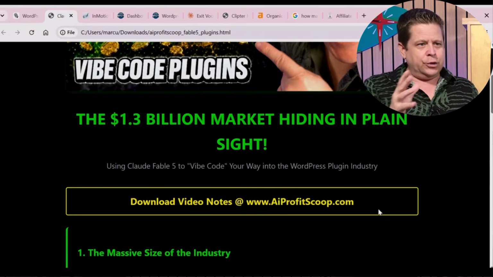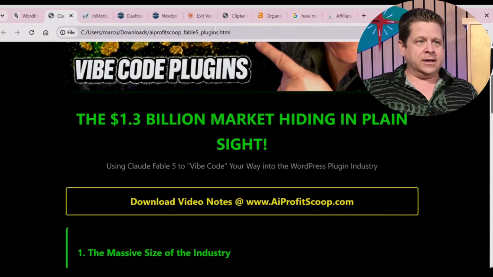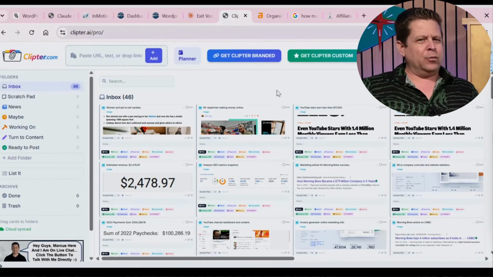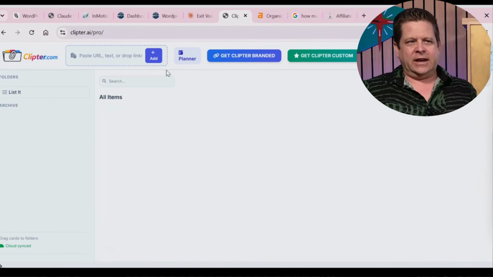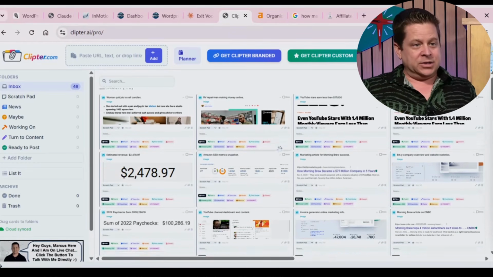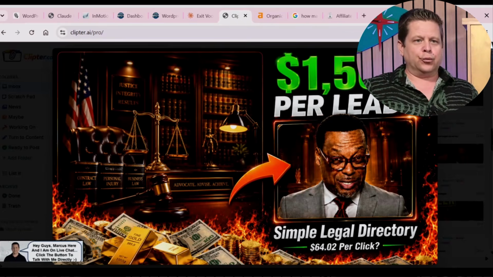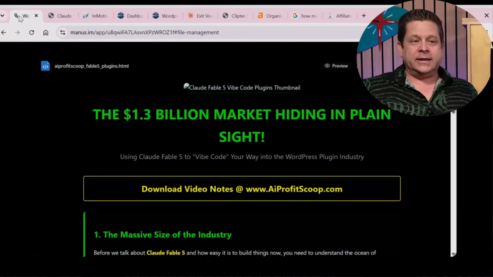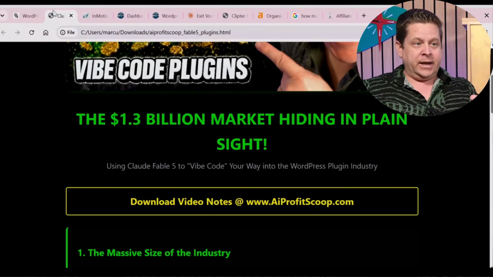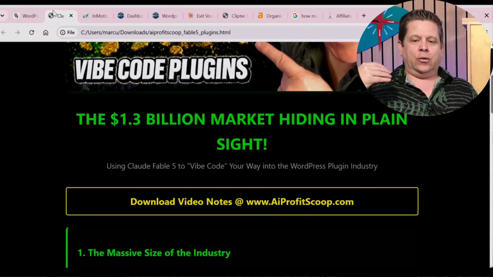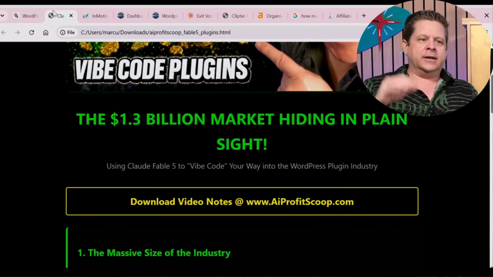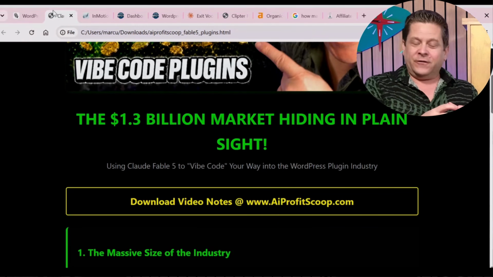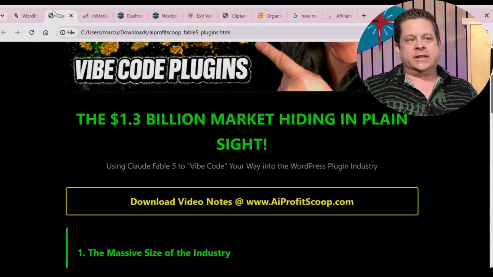Now, just to show you the power of this, my programmer and I had been working on this Clipter project for a long time, and we really couldn't take it to market because it was too slow. Right? We'd go in here, refresh it, and it'd take forever to load. Now, we were able, as you can see here, to get the load time down really, really quickly. The way we did that was by going to Claude Fable version 5 and asking it what the problem was. I took the entire zip code project, threw it at Claude, said, what's going on, forced it to go into Fable mode, and it actually figured it out and fixed it within a matter of minutes.